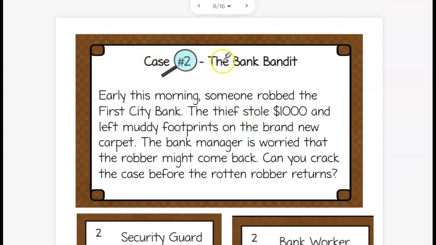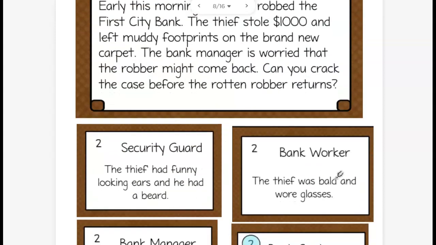Case number 2, the bank bandit. Early this morning, someone robbed the First City Bank. The thief stole $1,000 and left muddy footprints on the brand new carpet. The bank manager is worried that the robber might come back. Can you crack the case before the rotten robber returns?